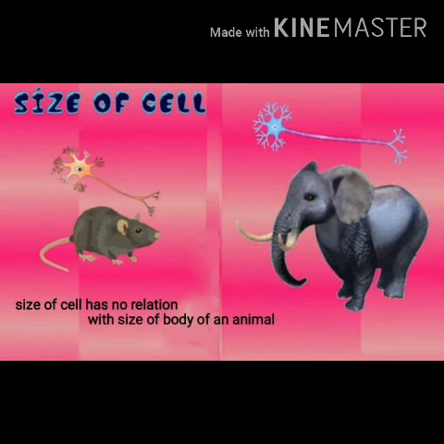The size of a cell is related to its function. You can take the example of a nerve cell. Both in an elephant and a rat, the nerve cell is long and branched. They perform the same function of transmitting messages. It has nothing to do with the size of the organism.